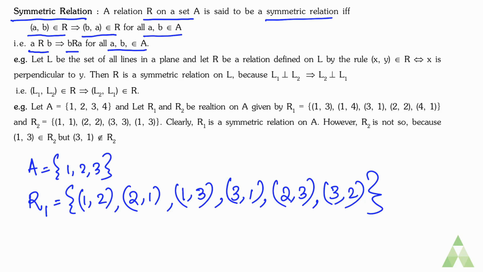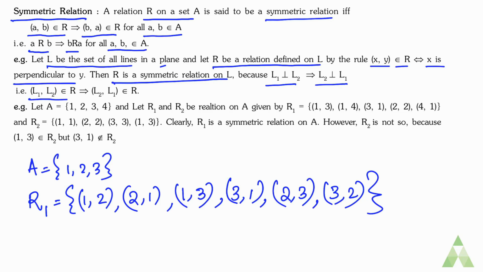We can see one more example. Suppose L be the set of all lines in a plane and R be the relation defined on L by the rule (x, y) belongs to R implies that x is perpendicular to y. Then R is a symmetric relation on L. Because if L1 is perpendicular to L2, then L2 is also perpendicular to L1. So we can say (L1, L2) belongs to R and (L2, L1) also belongs to R.